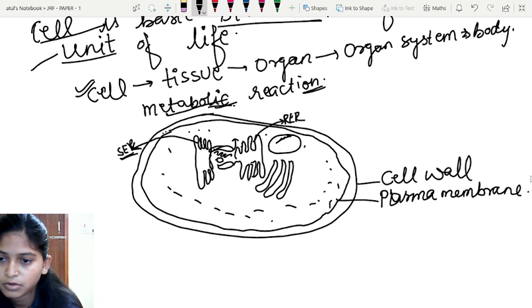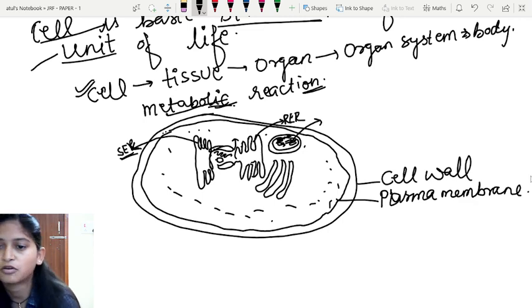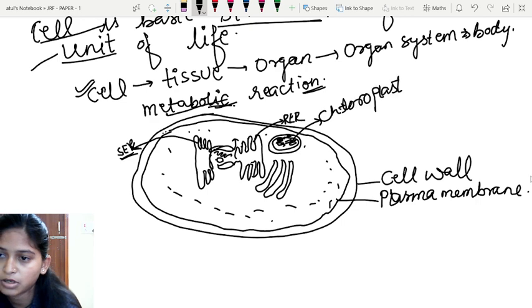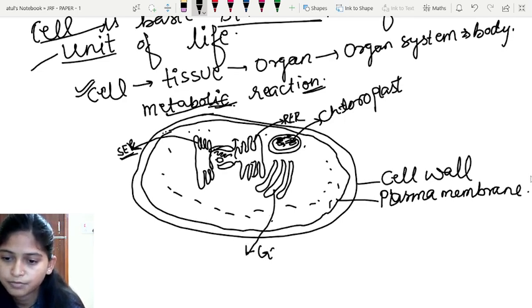Okay. The chloroplast is also a double membranous organelle. Within the chloroplast, stroma and granum are present. That's why we call it chloroplast. Okay, this is chloroplast. And due to this organelle, plants can perform photosynthesis. This is our Golgi body. Okay.